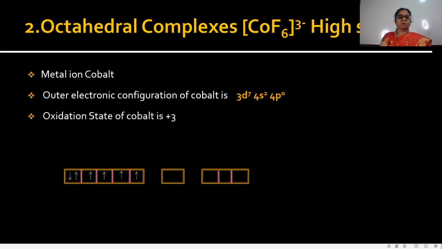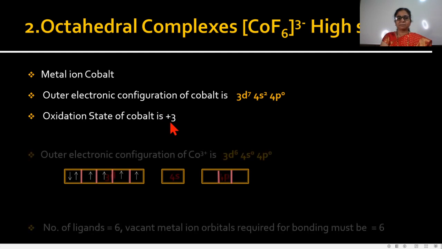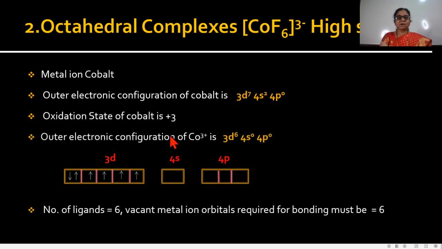Then find out the oxidation state. The oxidation state of cobalt is +3. Then what is the outer electronic configuration of this metal ion? It is 3d6, 4s0, 4p0. Then write it in the box diagram in this way. Electrons are filled in this way: the 3d orbitals containing 6 electrons, 4s0, 4p0.